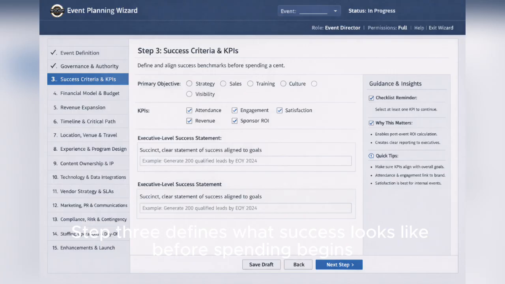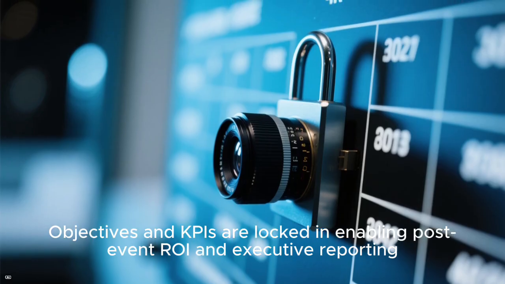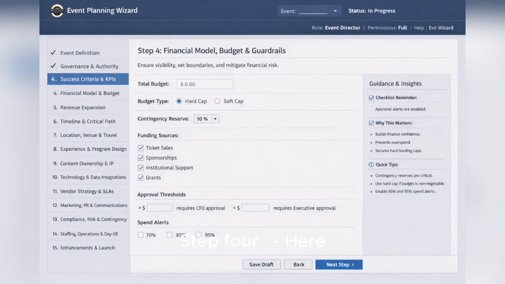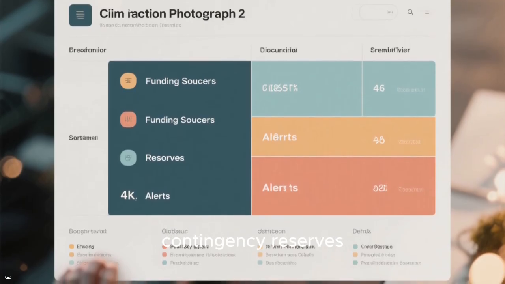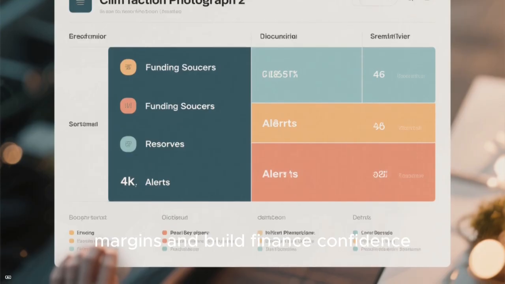Step 3 defines what success looks like before spending begins. Objectives and KPIs are locked in, enabling post-event ROI and executive reporting. Here, you set financial guardrails: budgets, funding sources, contingency reserves, and spend alerts, to protect margins and build finance confidence.